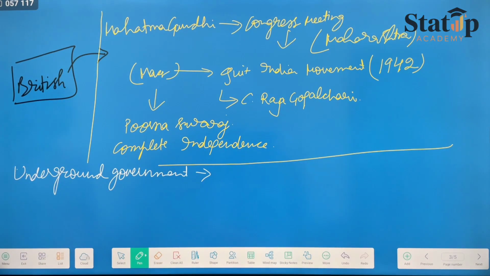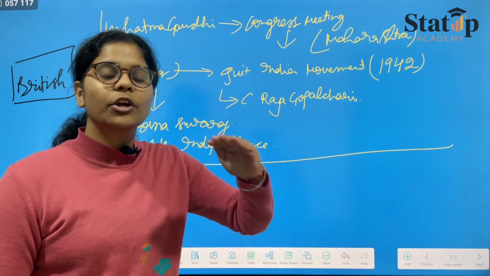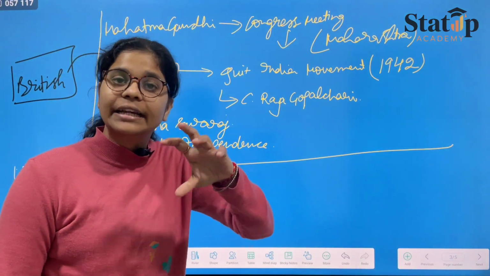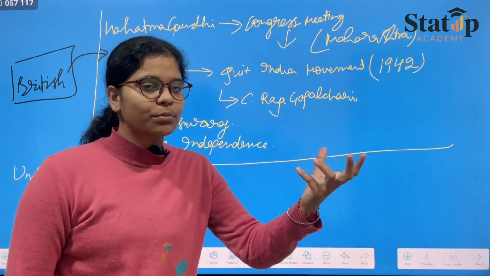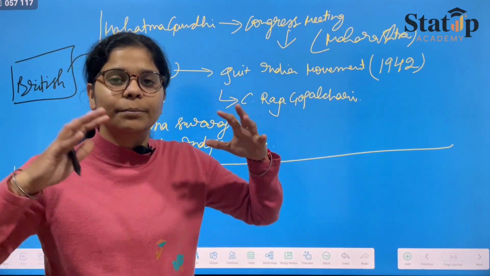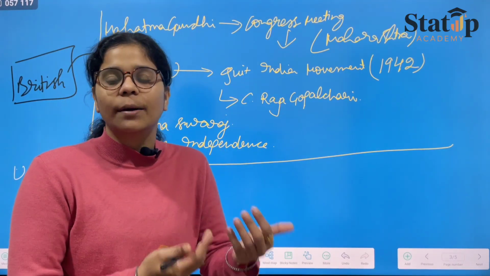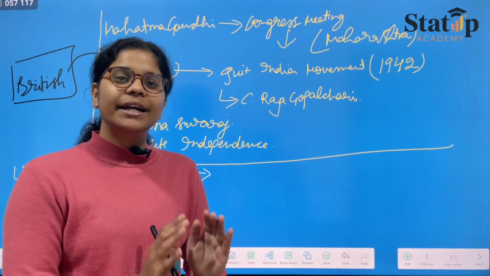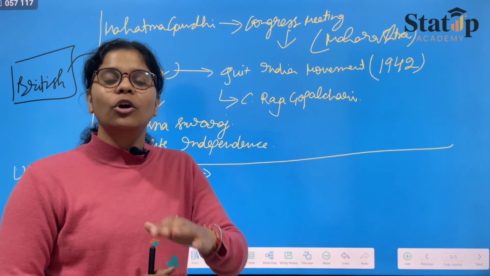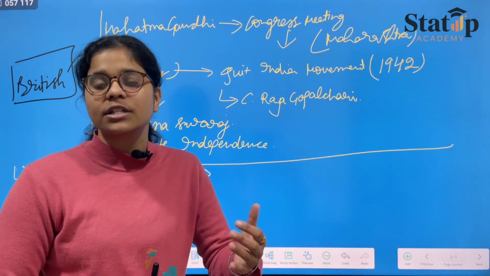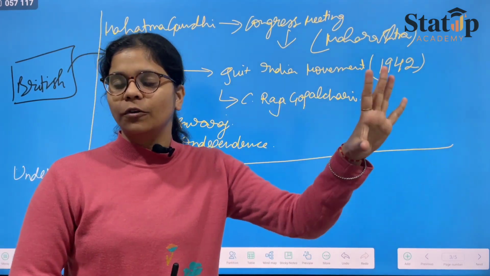Underground government would include those people who, if working in the open, would be easily grabbed by the British, but those working underground, the British would take time to reach and arrest, and by that time they would utilize that time to make certain schemes and policies to throw the British government out of India.